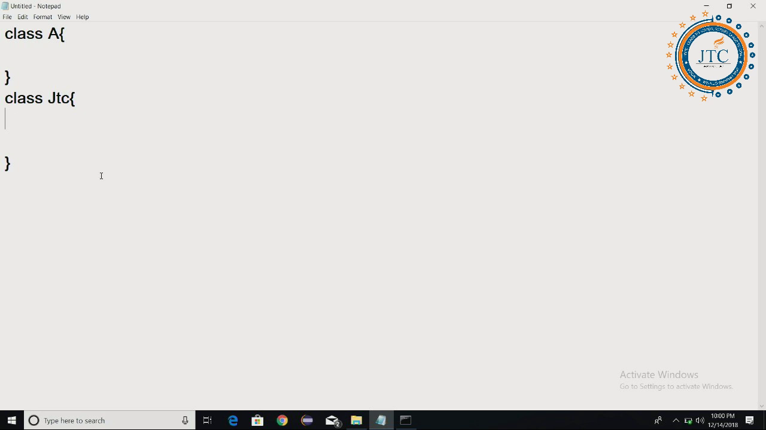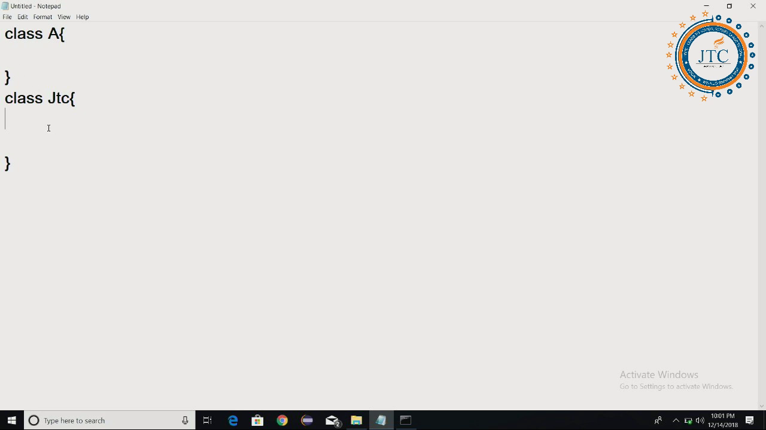Two classes we have written in the same file. So the first question is, can we write two classes in the same file? I have written a class A, and the second class I have written is JTC. Two classes in the same file. Can we write this? Yes, we can write it.